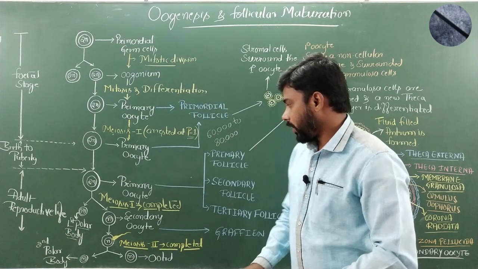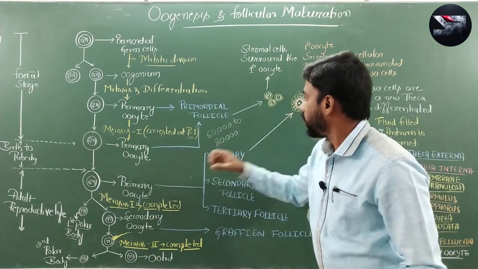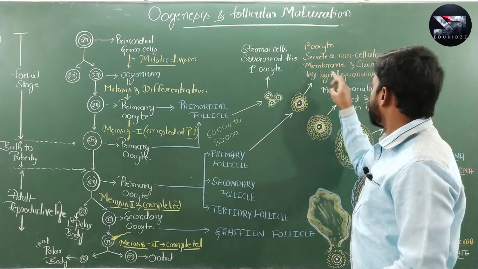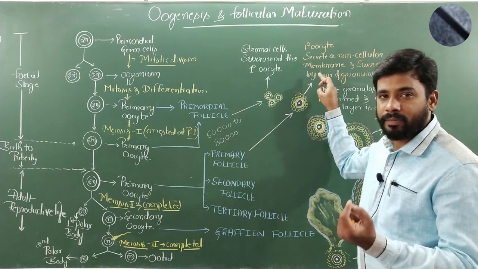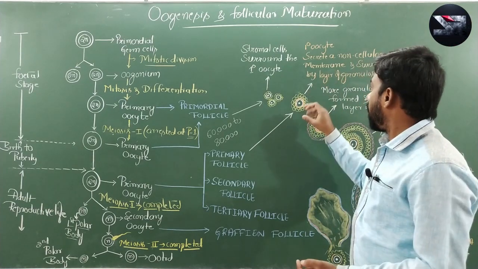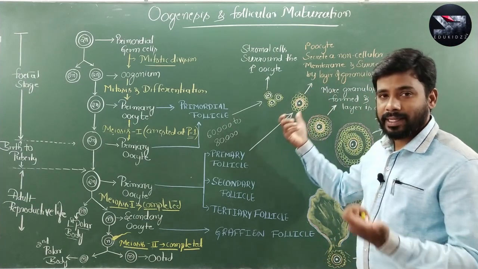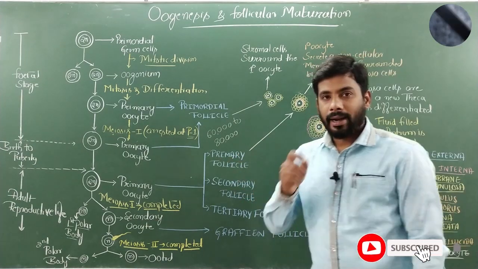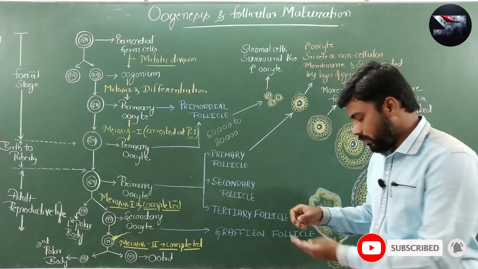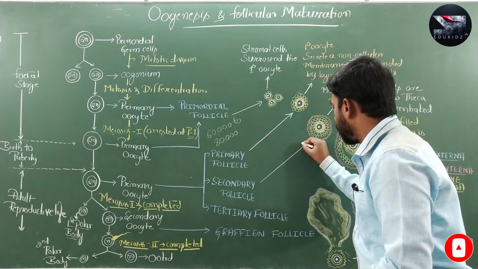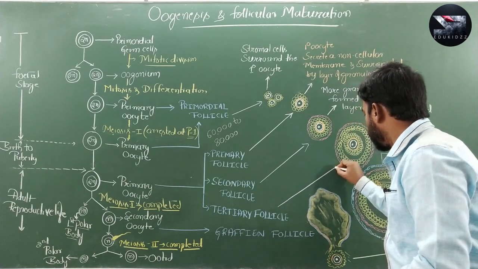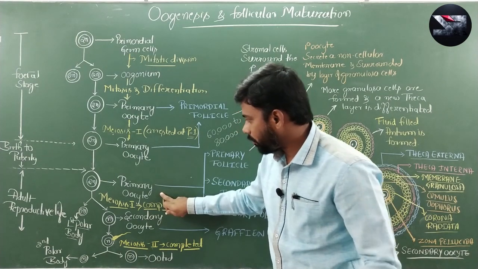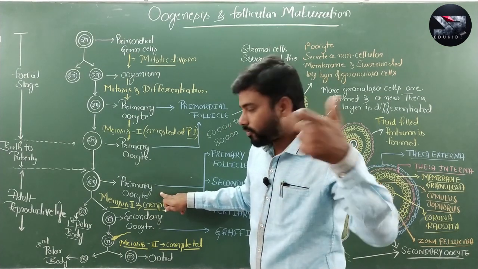After puberty, the primary oocyte inside the primordial follicle secretes a non-cellular membrane called zona pellucida, and the membrane granulosa cells increase in number, that will become what? Primary follicle. And then primary follicle matures into secondary follicle, and secondary follicle matures into tertiary follicle, that I will explain later. First let us move on to what happens in the reproductive period, means after puberty.